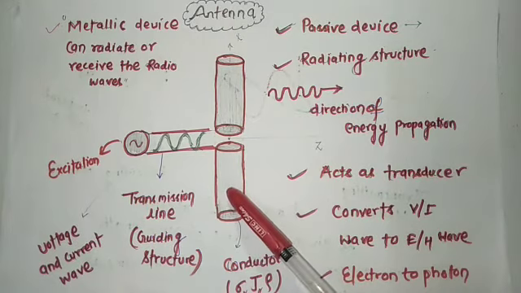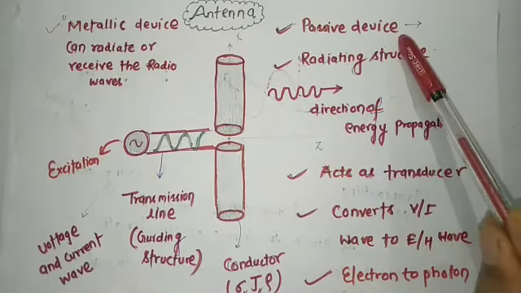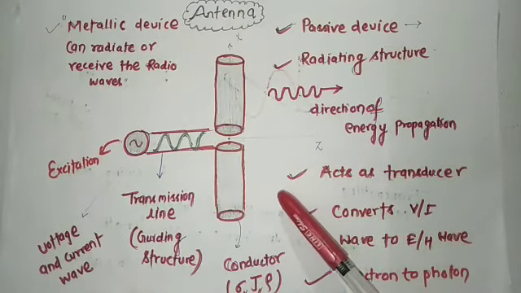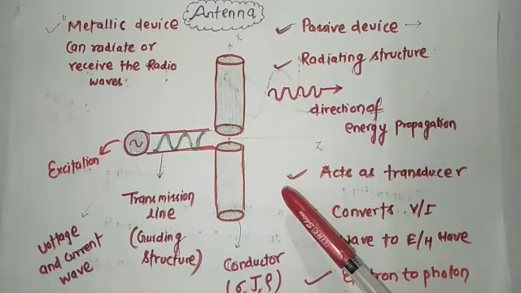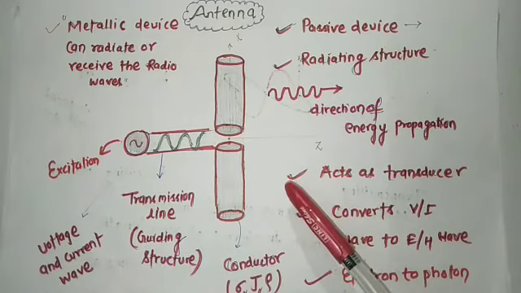And one more thing, people say antenna is a passive device. How can we classify active device and passive device? Semiconductor devices are active devices which produce gain. But devices like transformer, antenna, they do not produce any kind of gain.